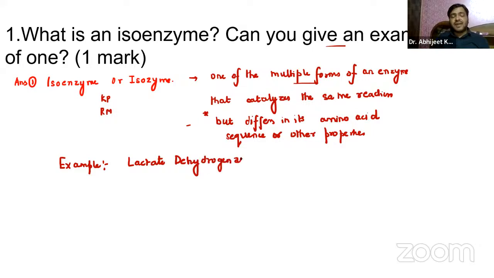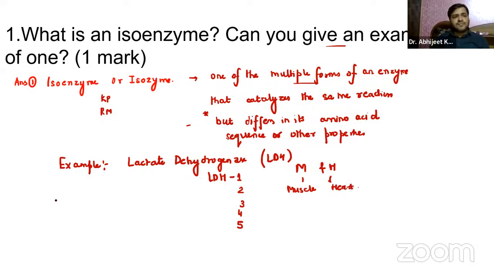Remember this LDH exists in several isoenzyme forms, termed LDH1, 2, 3, 4, and 5. They are composed of different subunits, M and H subunits. M stands for muscle, and H stands for heart.